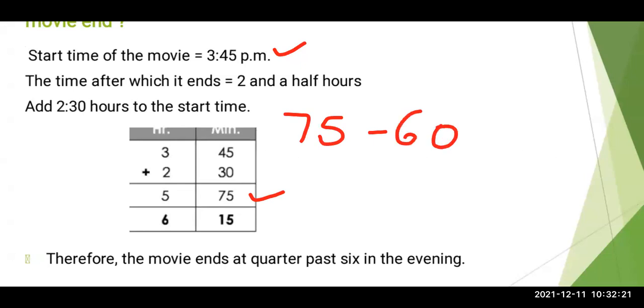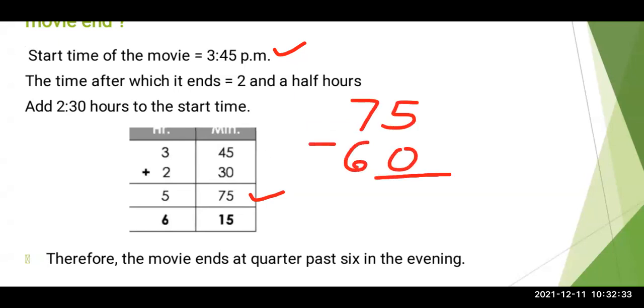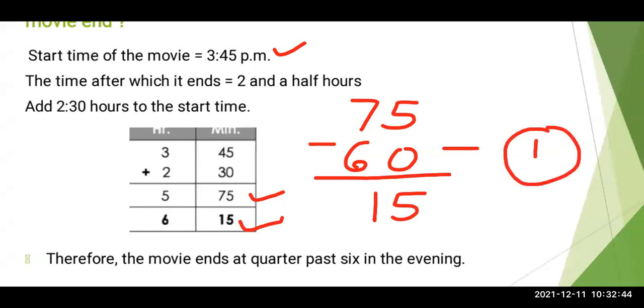याद करो. From 75 what you have to subtract? 60. Now from 75 if you subtract 60, what will remain? 5 minus 0 will become 5 and 7 minus 6 will become 1, so 15. That means this 15 will write over here and this is 1 hour. So 1 will add over here. So what does it become? 5 plus 1, 6.